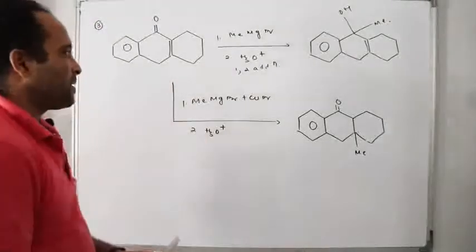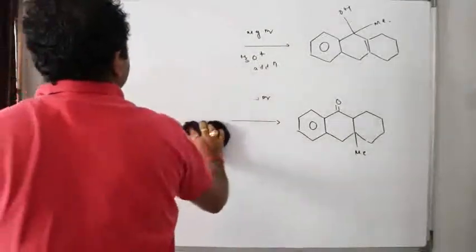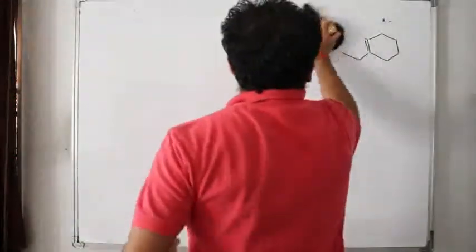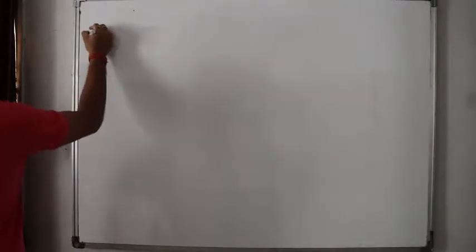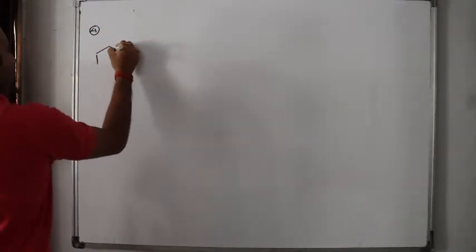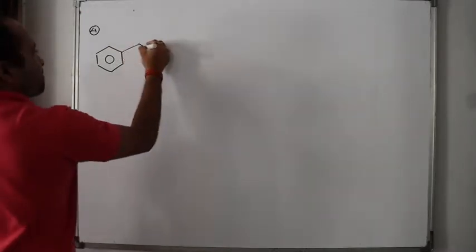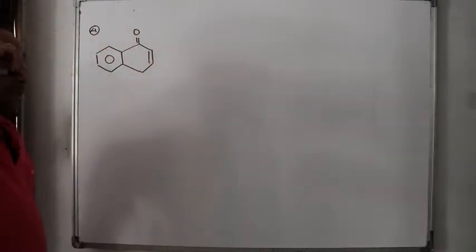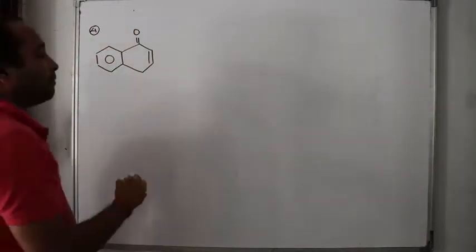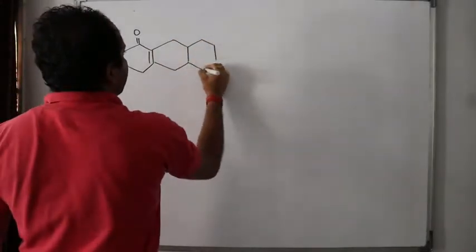Now let us go for one more question. Fourth question. These diagrams are just to make you confused. Don't get confused, because practice makes a man perfect.